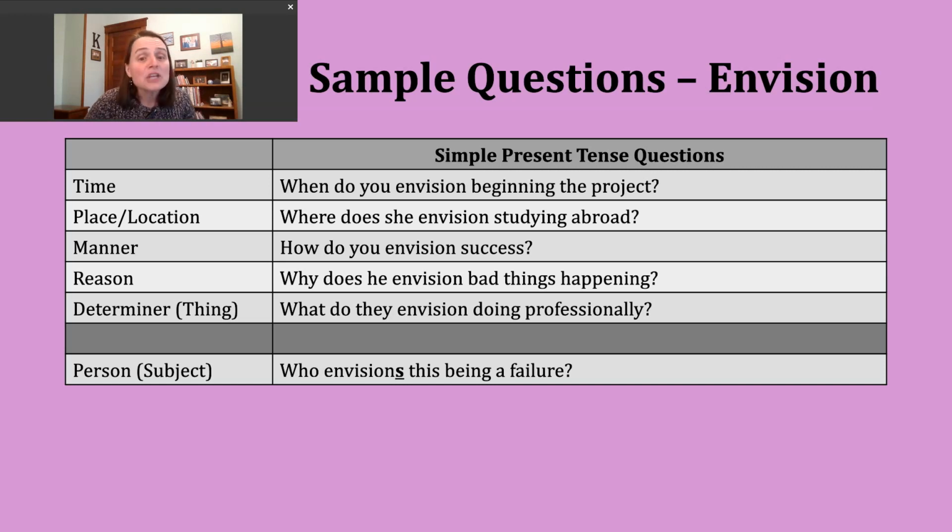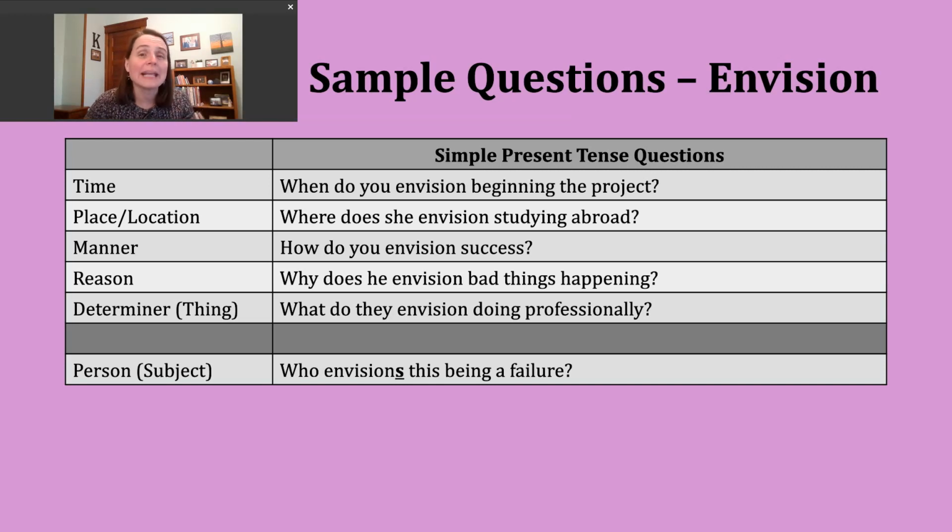Okay? Something you might notice with many of the patterns here is that I was using gerunds after this particular verb, and that's going to be very common. So in my question about time, beginning might look like a verb, but in this question, the word is a gerund. So we're describing the activity of beginning or starting something. Same thing with the word studying in the second question. That is also being used as a gerund.